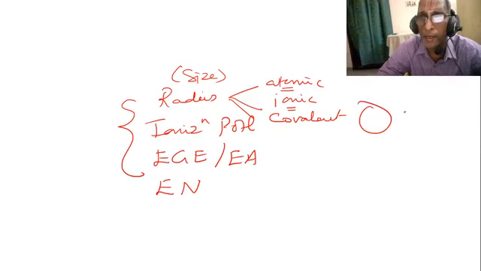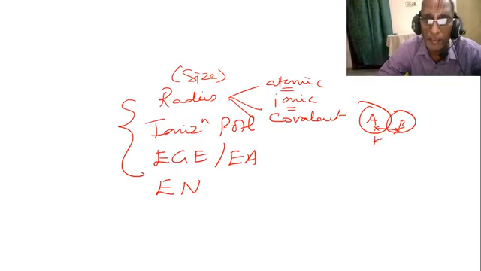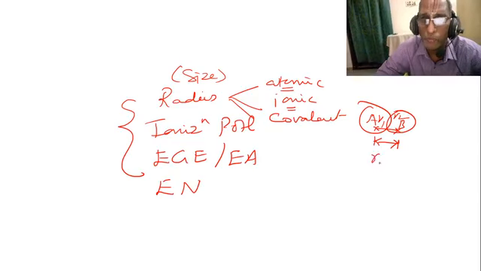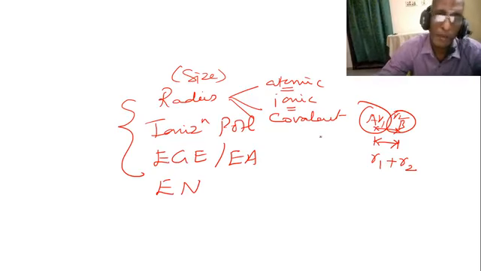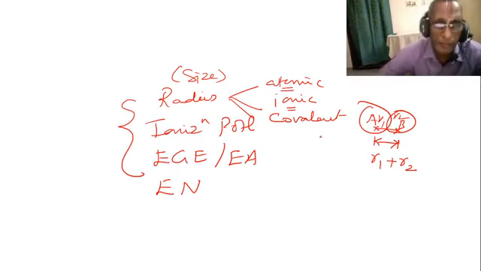Whereas covalent radius: if we have two atoms A and B, the distance between the nuclei of the elements A and B is called the covalent radius. If A's radius is R1 and B's radius is R2, the molecule AB's radius is R1 plus R2.